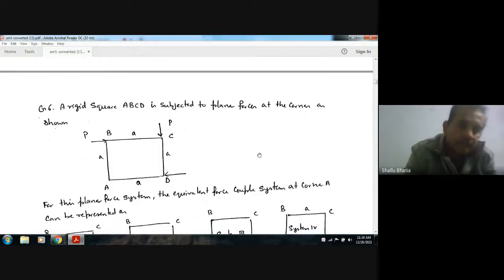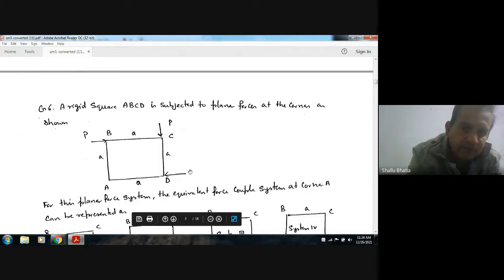A rigid square ABCD is subjected to planar forces at the corners as shown. This is P, this is P, and this is also P. Okay, something is missing. Let us change it.